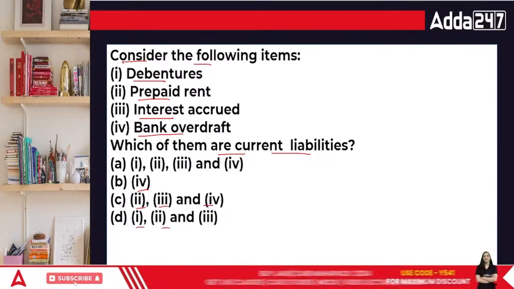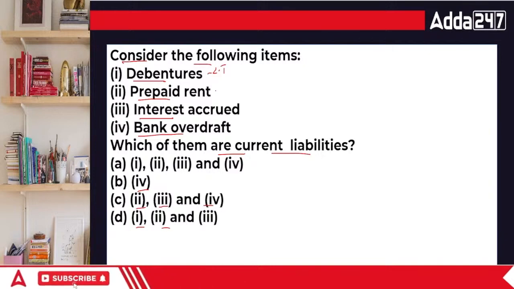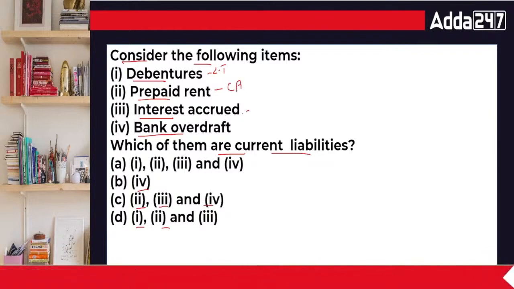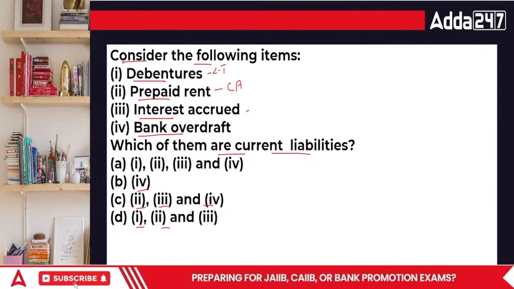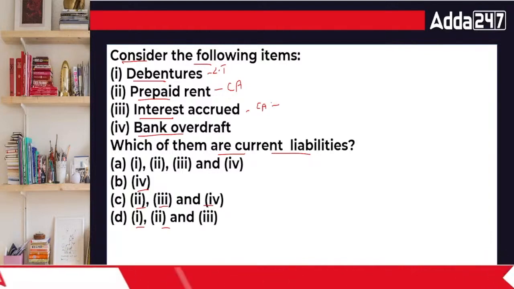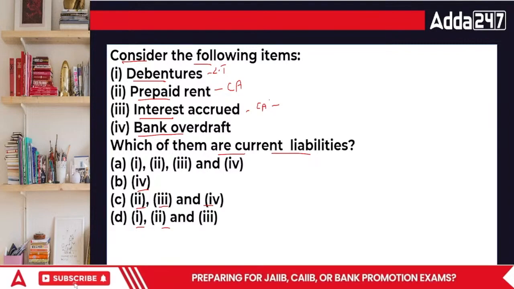When we talk about the current liabilities, debentures are long term. Prepaid rent is where we know that we have already paid to the person, so this is a current asset. Interest accrued in simple terms means the money which we're supposed to receive, so this is a current asset only. And then bank OD. So the correct answer is bank overdraft. Then everybody.